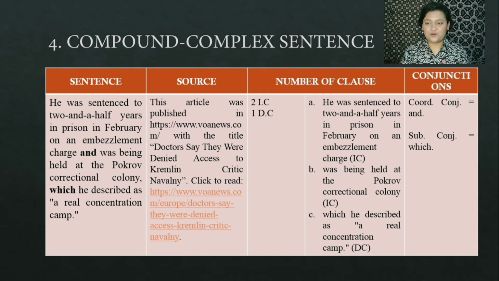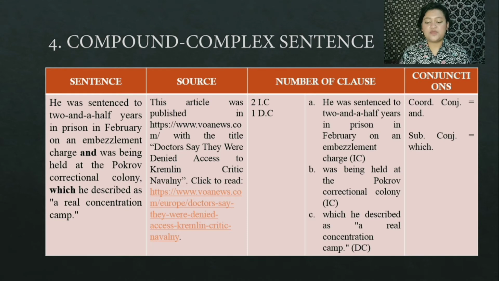Next is compound complex sentence. Here I took example from VOA News. The sentence is he was sentenced to 2.5 years in prison in February on an embezzlement charge and was being held at the Pokrov Correctional Colony, which he described as a real concentration camp. This sentence contains two independent clauses and one dependent clause.